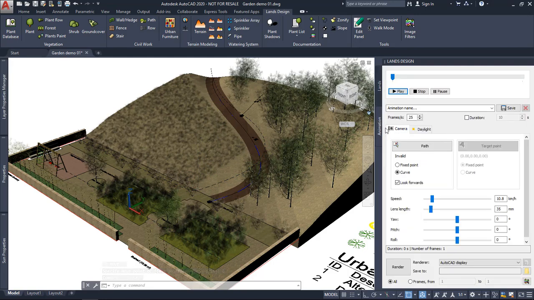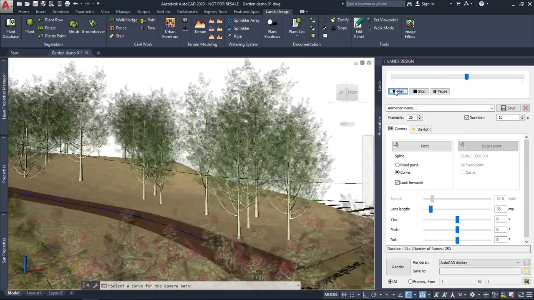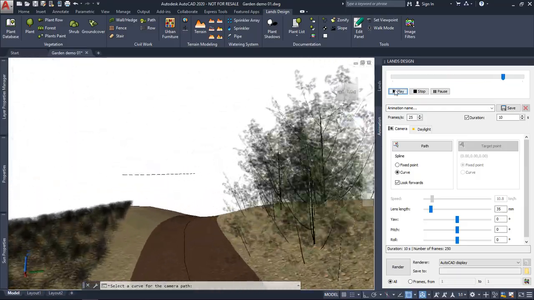From the animation tab, now I can select this curve as the path of the view. Here I can also define the frames per second of the animation or the total duration of it. I can also save this animation using a name. And here I can decide if I want to record this using the AutoCAD display or the current renderer. In this case, the AutoCAD renderer, which will generate a render for each frame of the animation. Finally, I can preview how this looks with this button, so I get an idea of the itinerary of this animation.